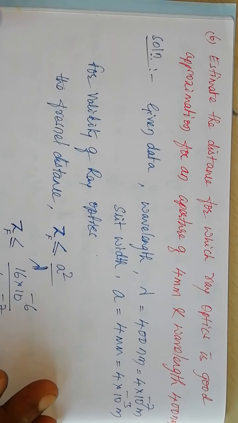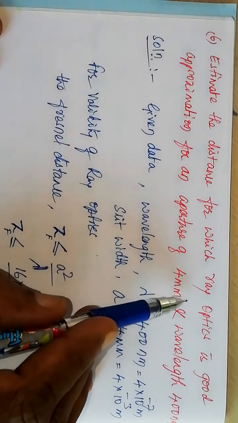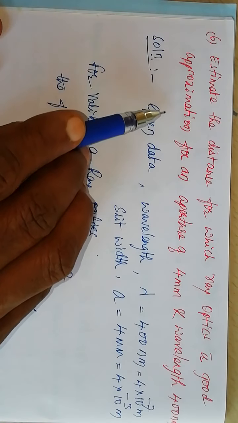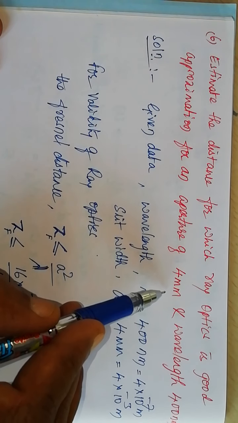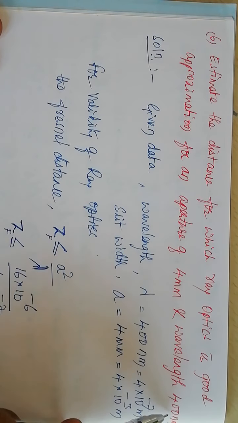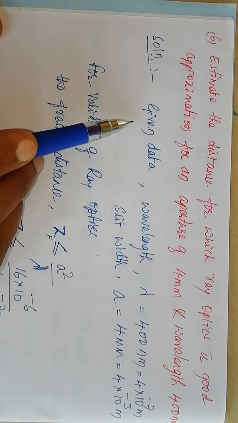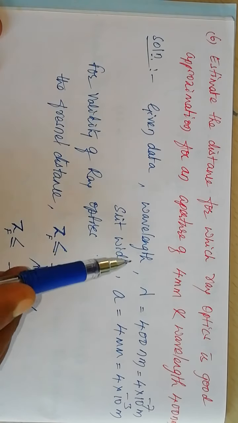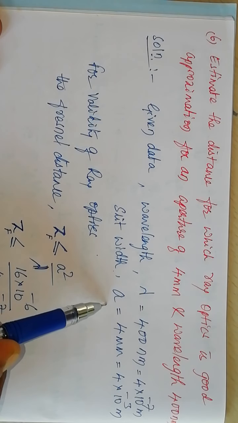Further, estimate the distance for which ray optics is a good approximation for an aperture of 4 mm and wavelength 400 nanometer. Given data, wavelength is given, slit width a is given.